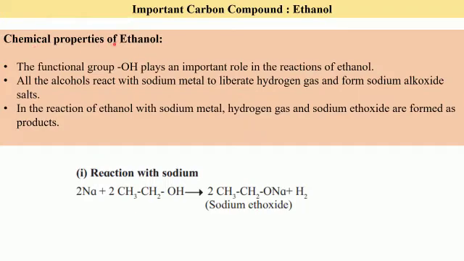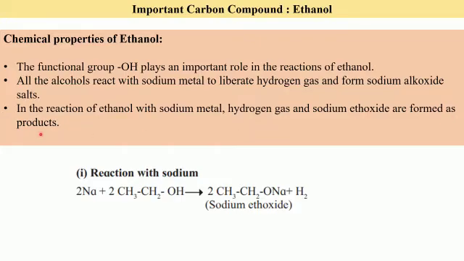Let us now study the chemical properties of ethanol. The first reaction that we are going to study of ethanol is with sodium metal. The functional group OH plays an important role in the reactions of ethanol. All the alcohols react with sodium metal to liberate hydrogen gas and form sodium alkoxide salts. In the reaction of ethanol with sodium metal, hydrogen gas and sodium ethoxide are formed as products.